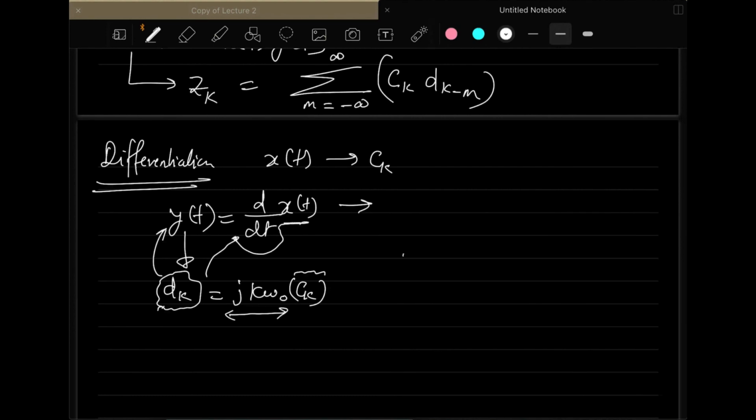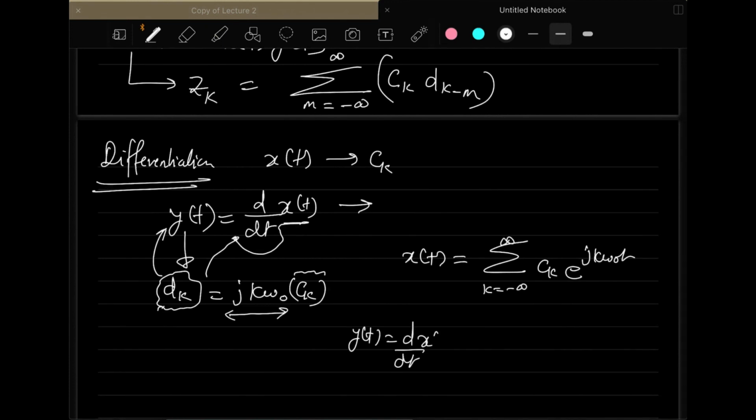Again, you can prove this easily, because you have x(t) given as the sum for k running from minus infinity to infinity of c_k e^(jk omega naught t), and you already know this expression. This is just the exponential Fourier series representation of the signal x(t), and y(t) is basically the derivative of this signal. Once you take the derivative, it is very easy. It will be c_k, take the derivative of this, so it will be jk omega naught, then you have e to the power jk omega naught t.